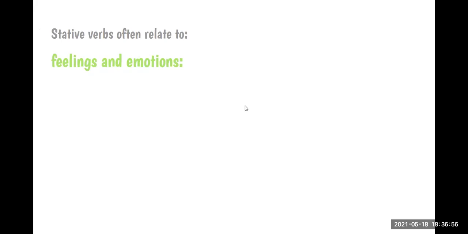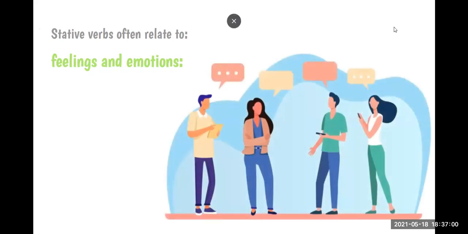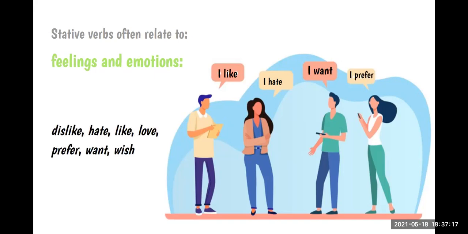Okay. Hate. Any other? Like, happy, proud. Very good. Yes, these are some verbs that we can use to express our feelings or emotions. For example, I like, I hate, I want, I prefer, I wish, I love, I dislike. These verbs are also state verbs when we talk about feelings or emotions.